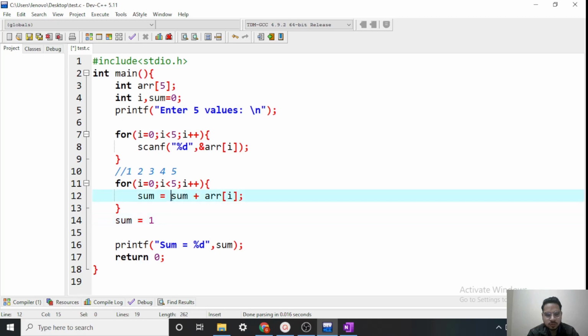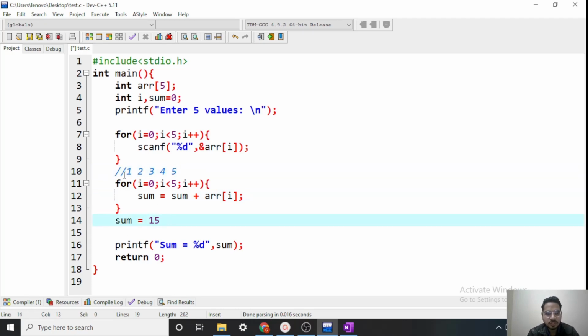So sum equals sum plus array[1]. Now sum is 1, 1 plus 2. So sum is 3 now. Again 3 plus 3, this 3 is array[2]. So 3 plus 3 is 6. Next time i will be 3. So sum is equal to sum plus array[3]. So 6 plus 4, that is 10. Finally sum is equal to sum plus array[i], 10 plus 5, that is 15.